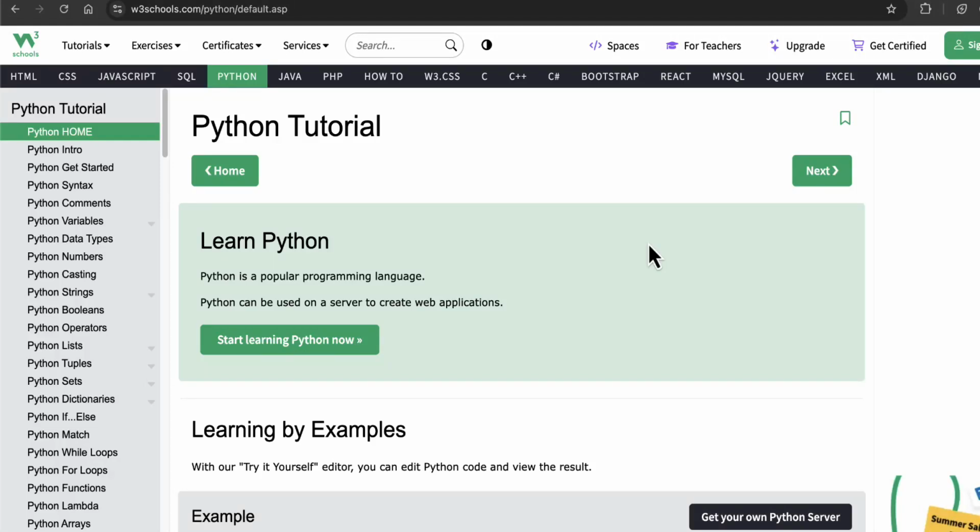In today's tutorial, we will walk through the official W3Schools Introduction to Python page, breaking down every concept, explaining why it matters, and going through all the coding examples to understand how it works.